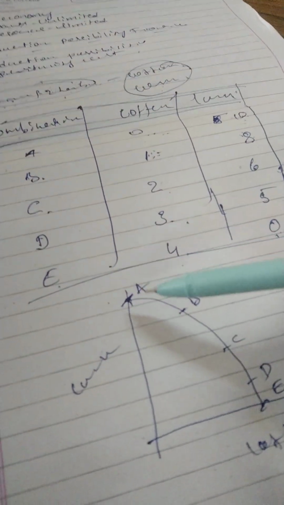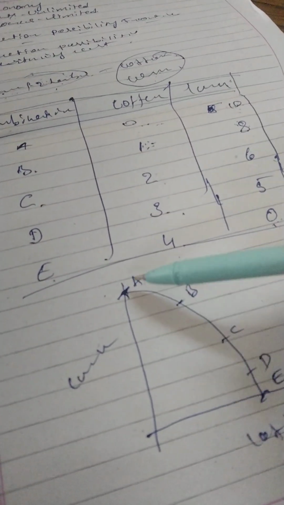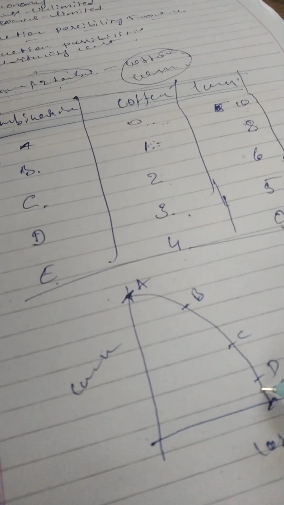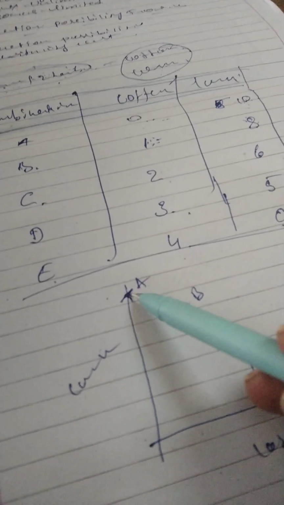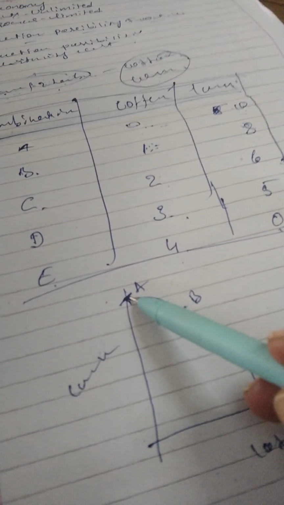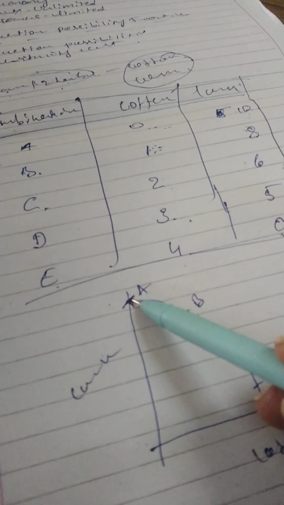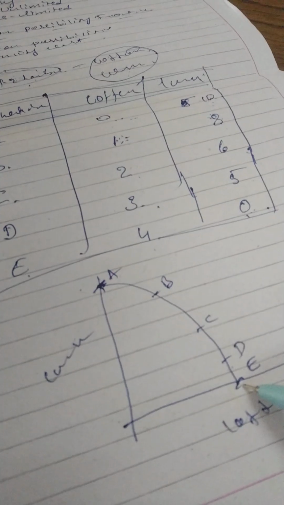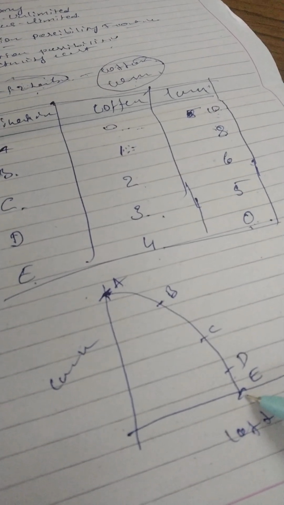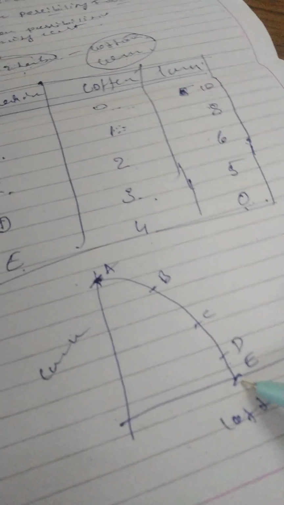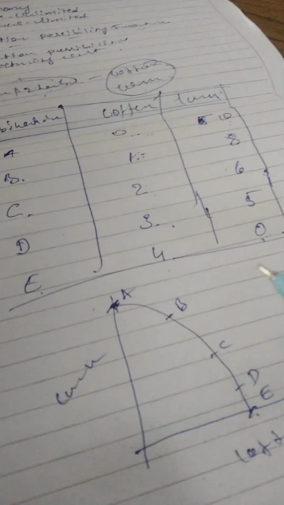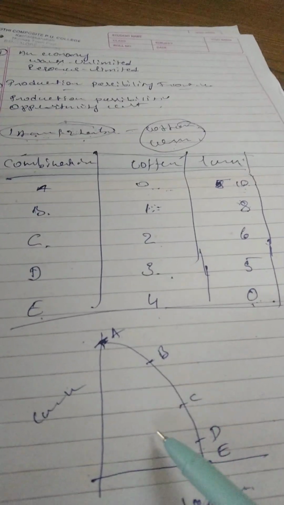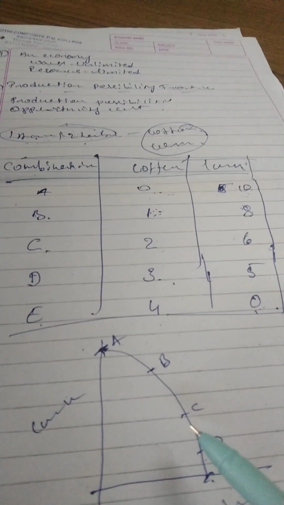Some of the students mark A and E on the axis, but many of you will mark A here and E here like this. No, you should not do like that, because it represents 0 units of cotton and 10 units of corn, and it represents 4 units of cotton and 0 units of corn. So likewise, this is the diagram you have to use for the production possibility frontier. So this only we can call a production possibility frontier.